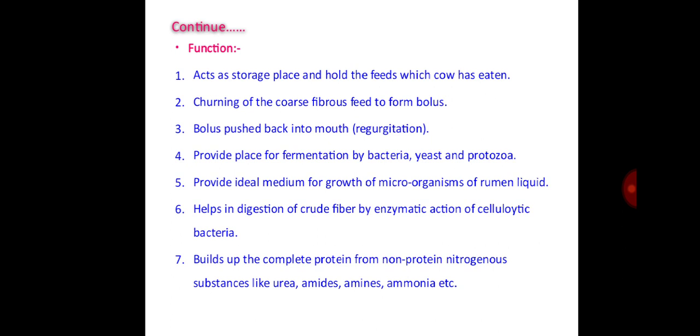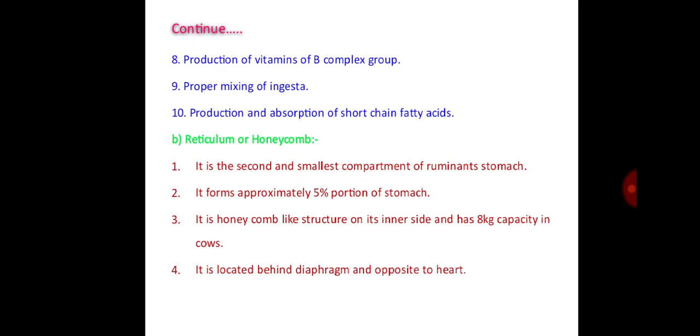It helps in the digestion of crude fiber by enzymatic action of cellulolytic bacteria. Then it builds up complete protein from non-protein nitrogenous substances like urea, amide, amine, ammonia, etc. Also production of vitamin B complex, then proper mixing of ingesta, then production and absorption of short chain fatty acids in the rumen.